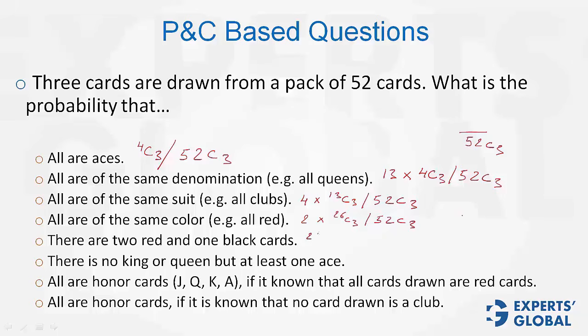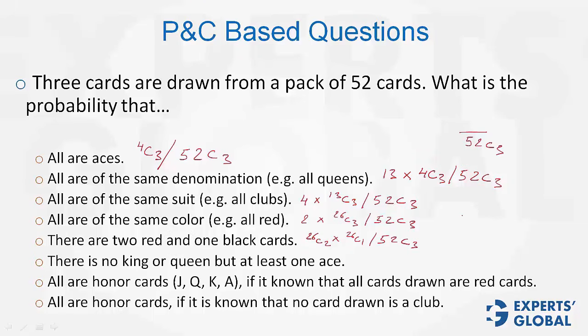Next, 2 red and 1 black card. So out of 26 red, 2 red cards have to be chosen. Out of 26 black, 1 black card has to be chosen. See, the question says and 1 black. Therefore, the multiplication sign, divided by 52C3. That's the answer.